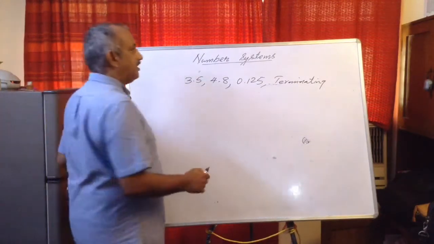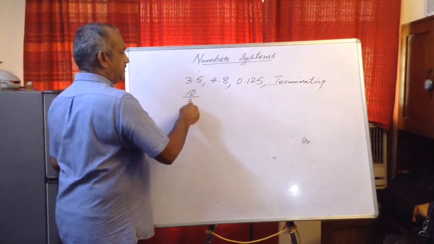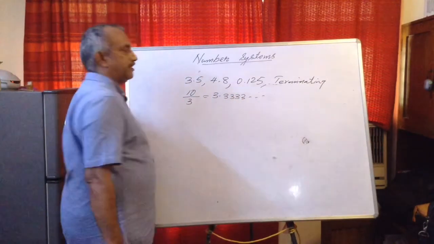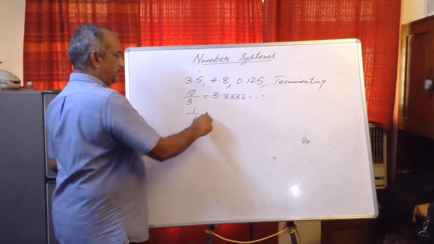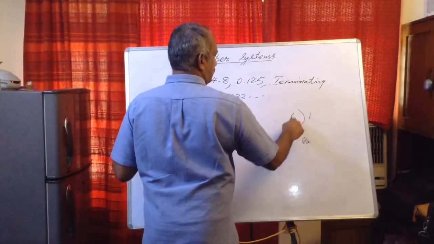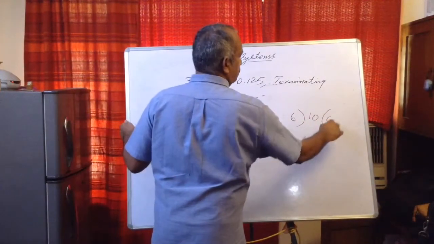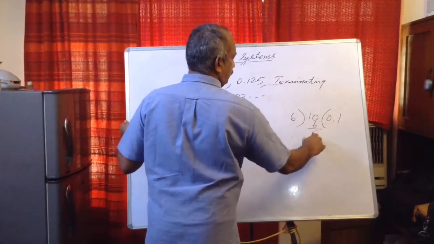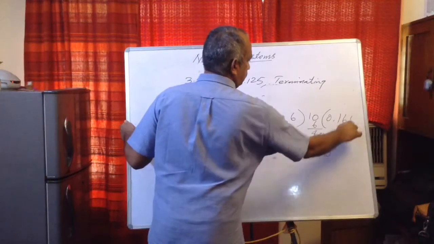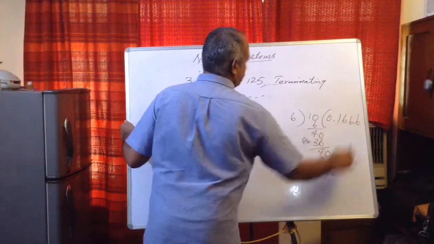Now the second one is non-terminating repeating decimals, like say 10 divided by 3, we get 3.3333 etc. Or 1 upon 6, let us do one division by 6. Now 1 is smaller than 6, so we make it 10 and put a decimal point. 6 ones are 6, 4; 40, 6 sixes are 36, 4; 40, so 6 etc. It will go on.